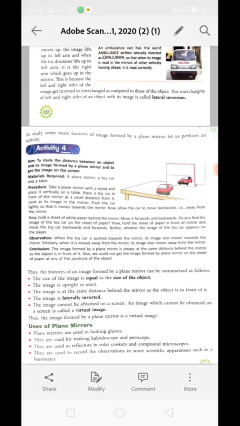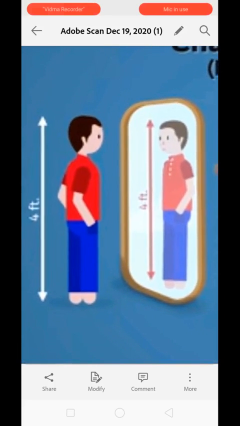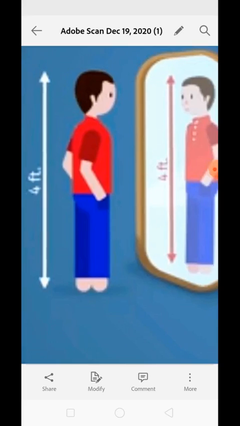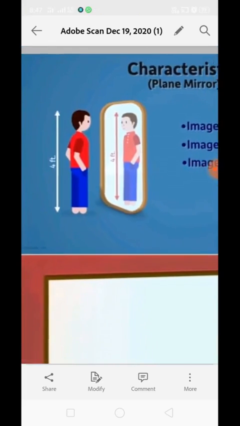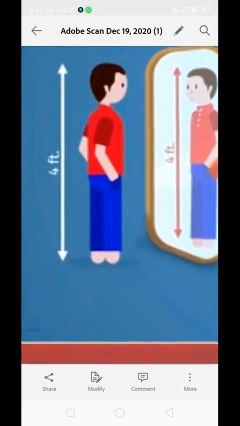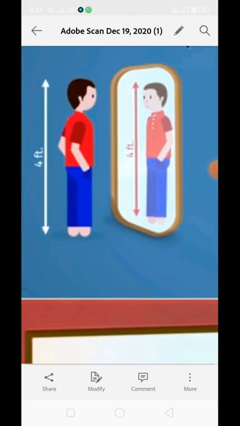Thus, we can summarize all the characteristics of the image formed by a plane mirror. Just see over here, a person standing in front of a mirror is 4 feet in height, and the reflection in the mirror is also 4 feet in height. We can say that the image formed by a plane mirror is of the same size as the real size of the object. The second thing is, the person is standing in an upright condition, so the image is also upright. So we can say that the image formed by a plane mirror is upright and erect.